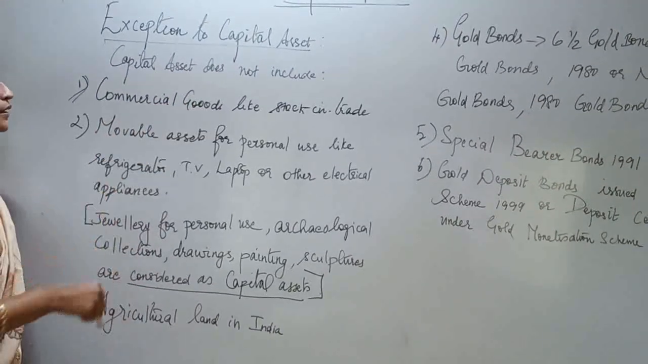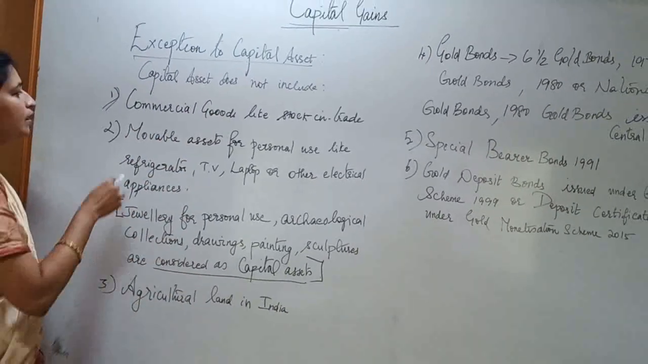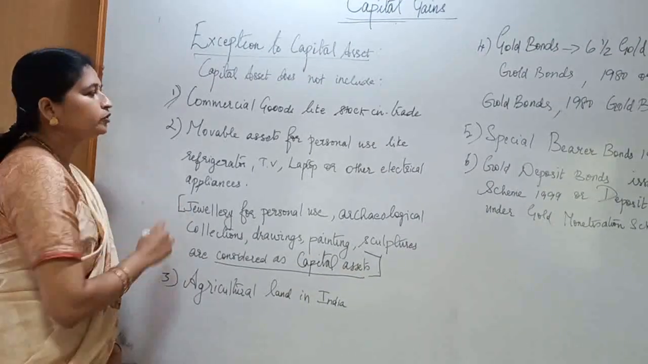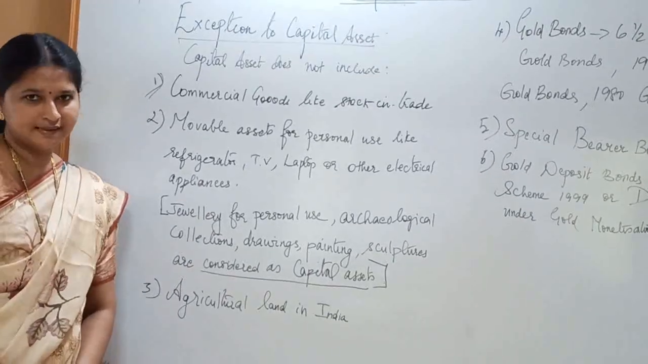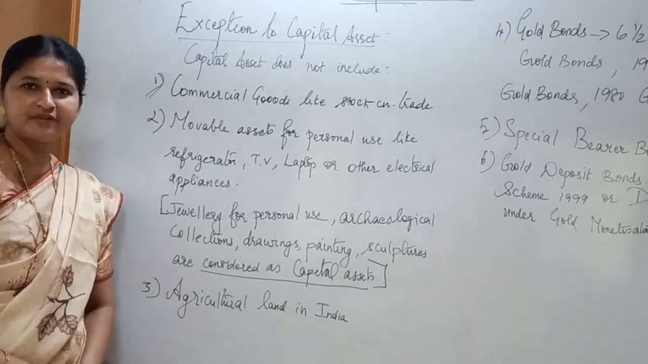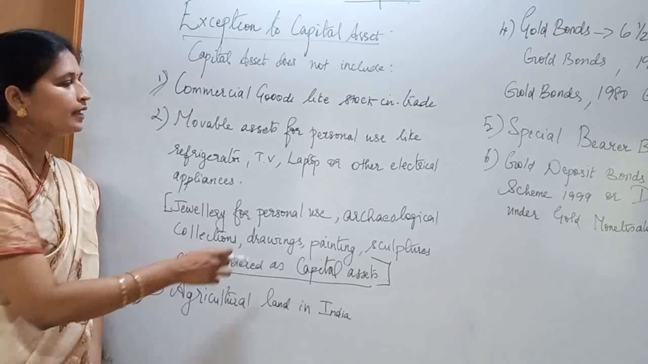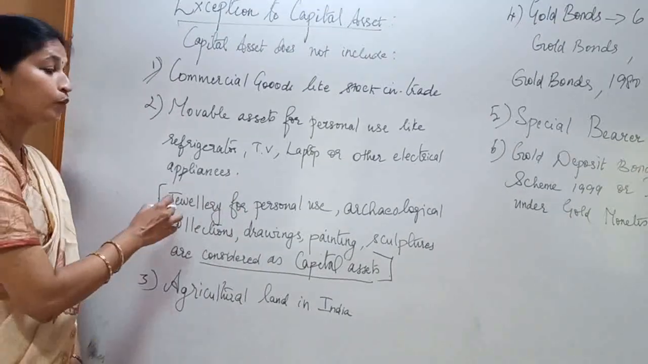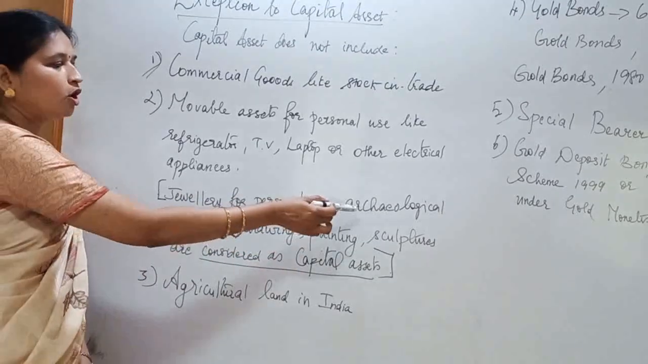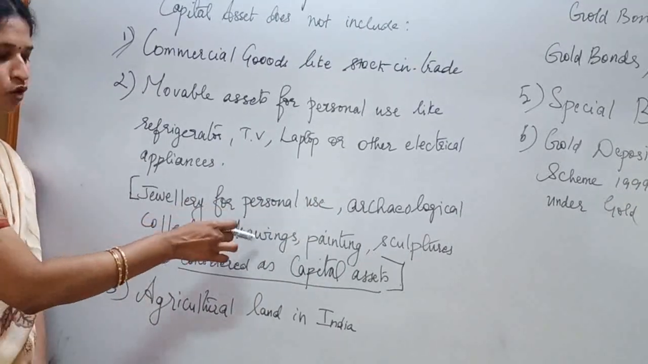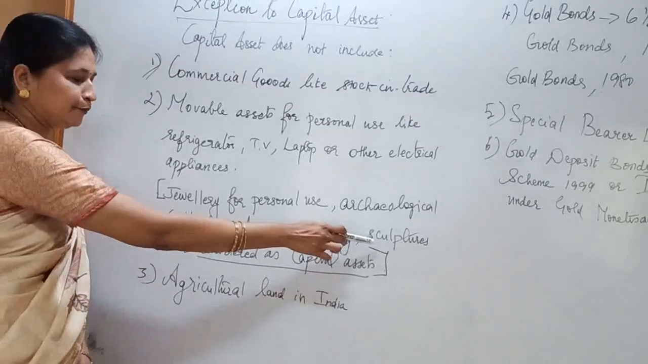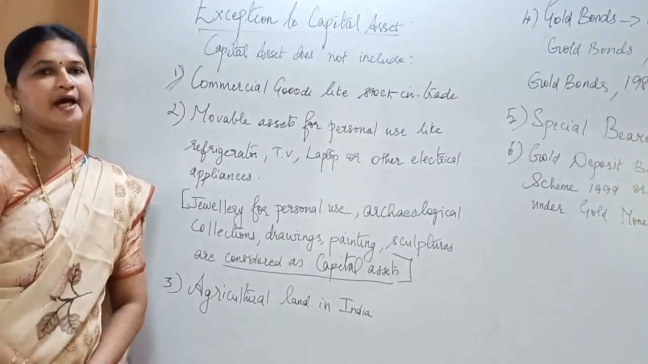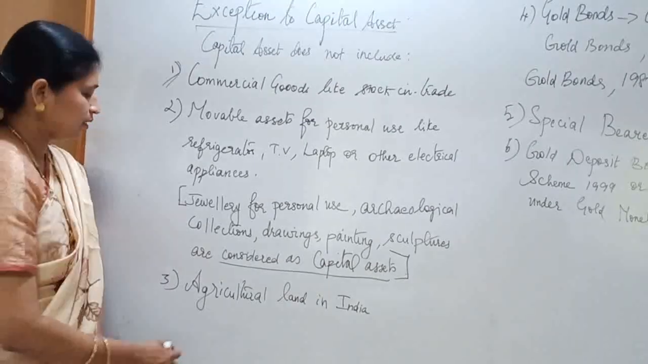Exceptions to capital asset. Capital asset does not include the following items. Number 1, commercial goods like stock in trade. Number 2, movable assets for personal use like refrigerator, television, laptop or other electrical appliances. Jewelry for personal use, archaeological collections, drawings, paintings, sculptures are considered as capital assets even though they have personal effect.